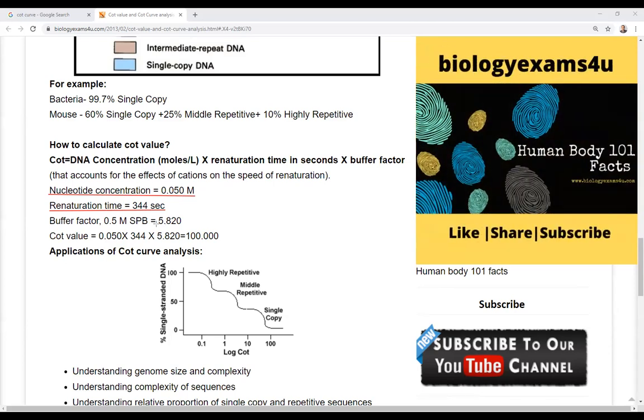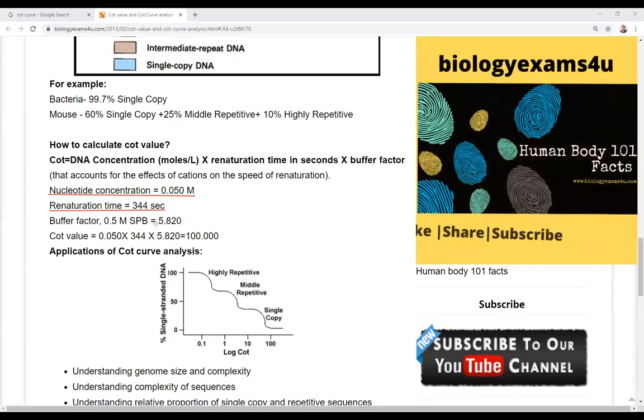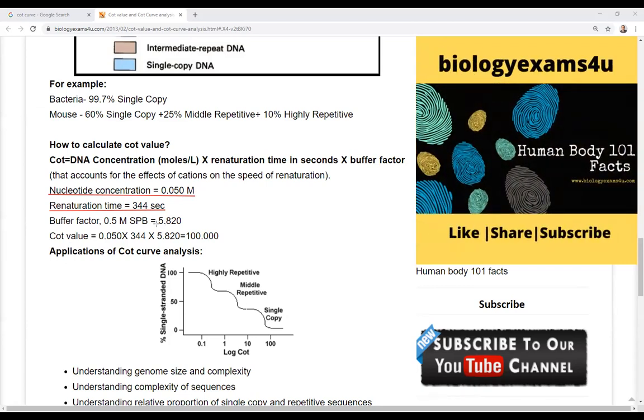देखो कभी कभी आप experiment में buffer use करते हो so as to prevent any change in the pH, so that the pH of the solution can be maintained, but it is not necessarily needed that you will be using a buffer every time. In this particular question a buffer is used. Buffering factor is given in molarity, so you have used this particular buffering factor. Okay, and then the COT value is calculated, that is equal to 100.